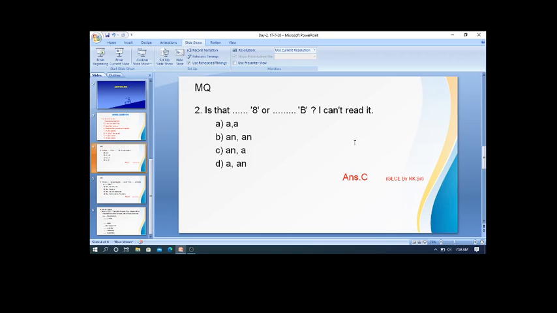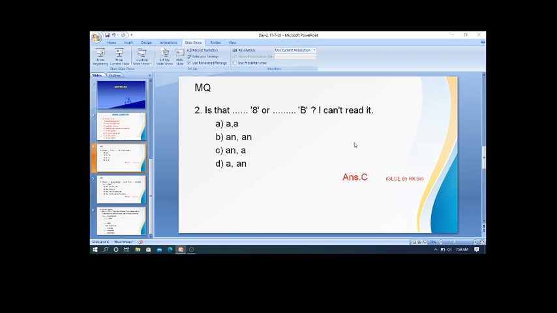Okay, so I'll explain in next slides and you will get the clarification why I have used an before this 8 and a before B, while explaining when and where we use a and an. Got my point? This is another type of asking questions on articles.